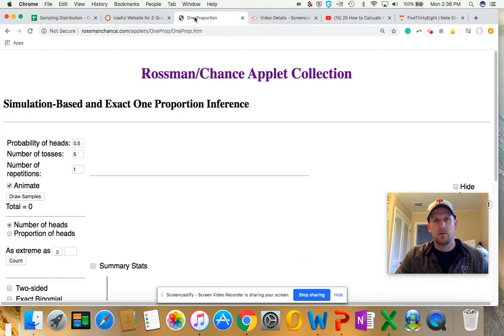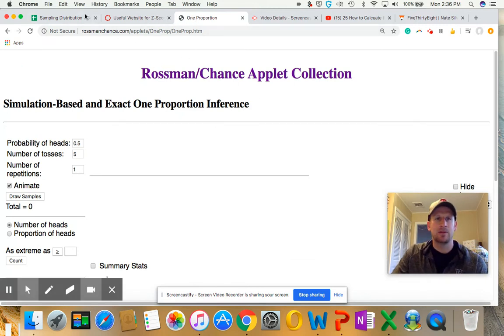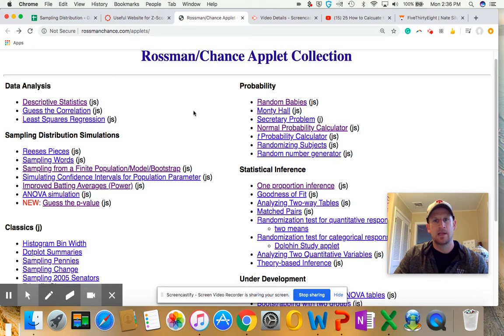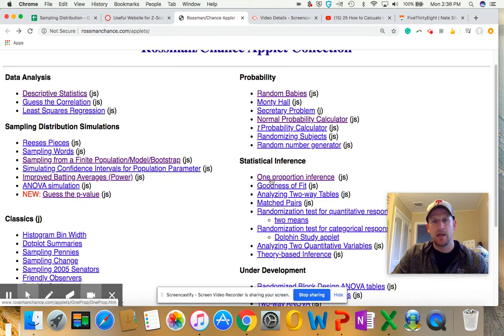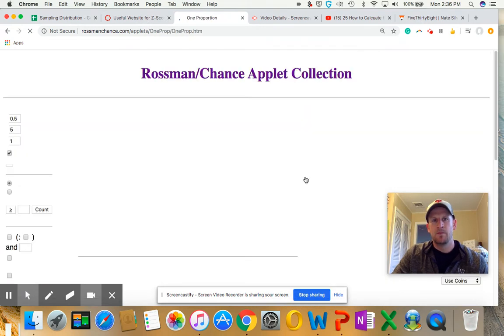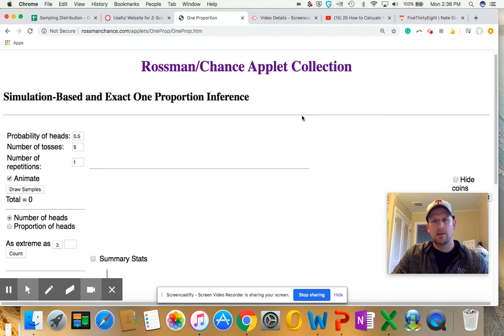We're going to go over to this website, the Rossman-Chance applet, just to show you how we get to this. If you go to rossmanchance.com/applets, I'll use this website pretty frequently to explain different things in statistics. The one we're going to use today is right underneath the tab for statistical inference, and it's the one proportion inference. If we click on that, it's going to bring us to this page, and you'll notice that it always describes the probability in terms of getting heads or tails.